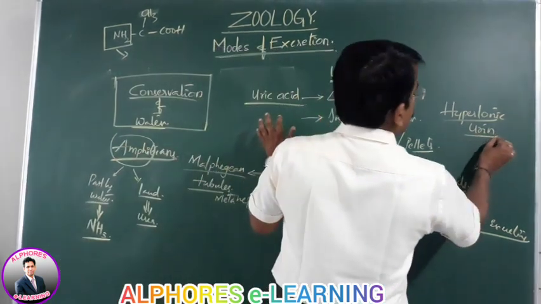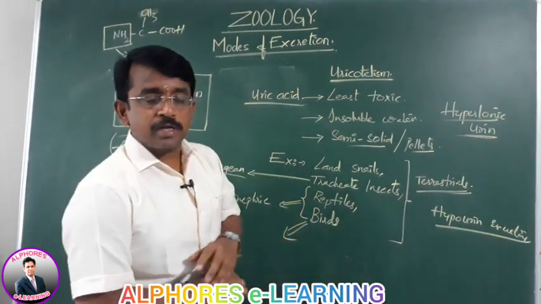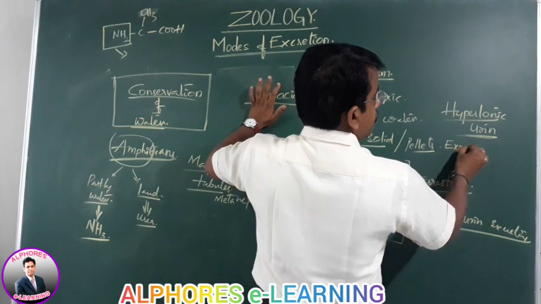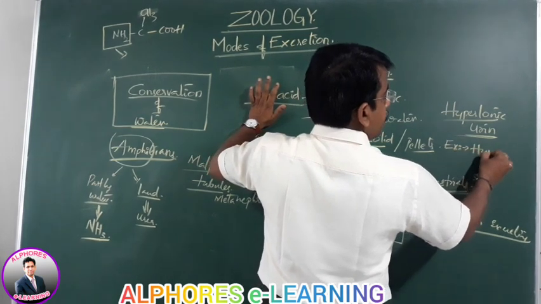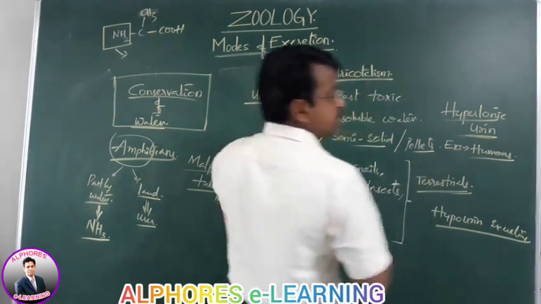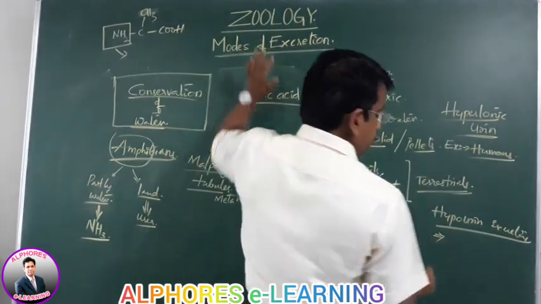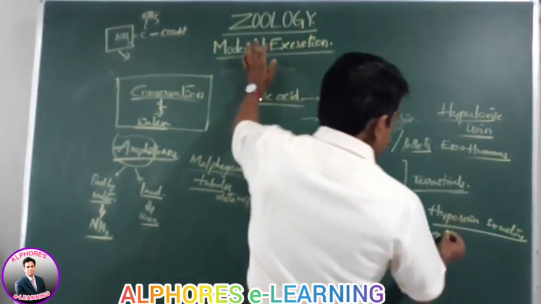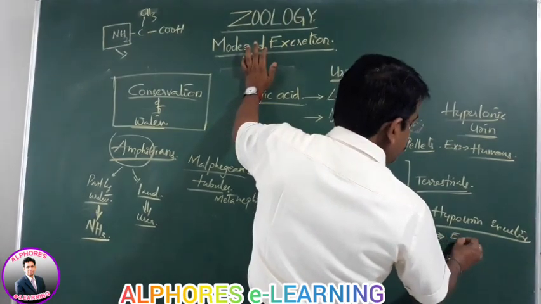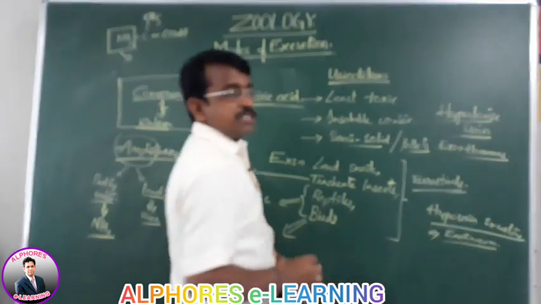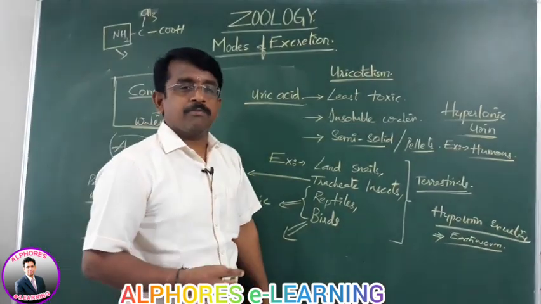The example is human beings, that is mammals. Whereas in hypotonic urine excreting animals, for example the earthworm, the concentration of the excretory products is less than that of the body.